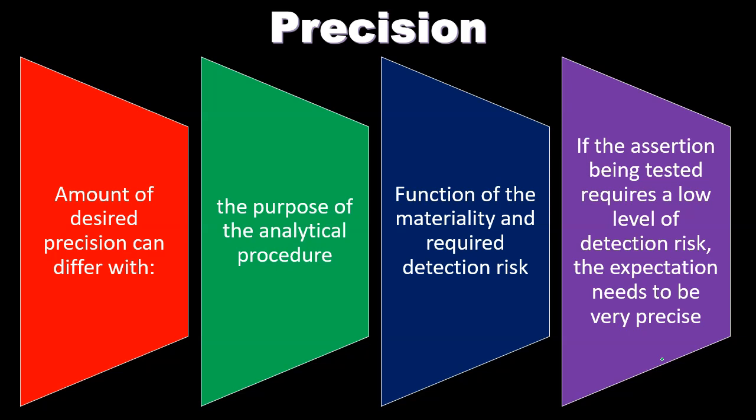So note, it can be a little confusing when we think about these risk factors such as detection risk. If we're saying that we want a low detection risk, that means that we want a very precise type of test to make the detection risk, the risk that we don't detect something, low.